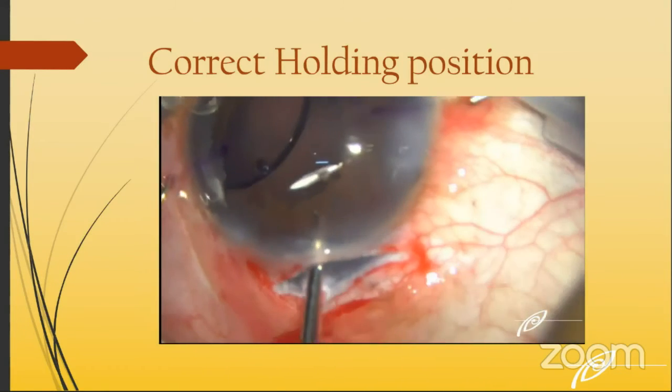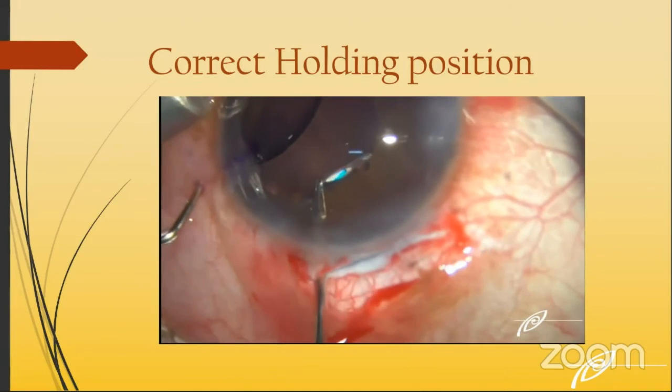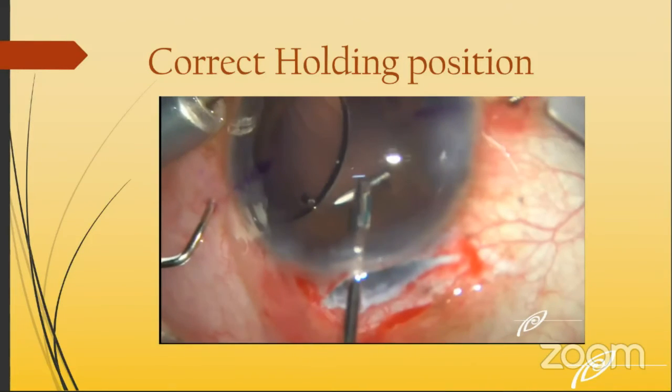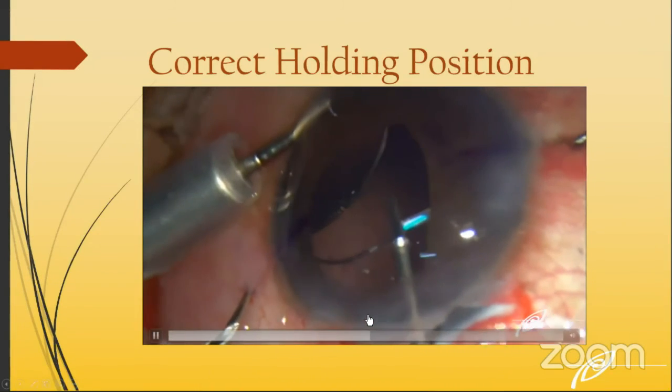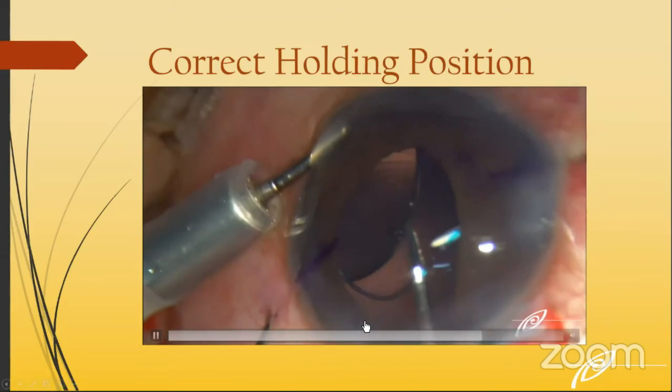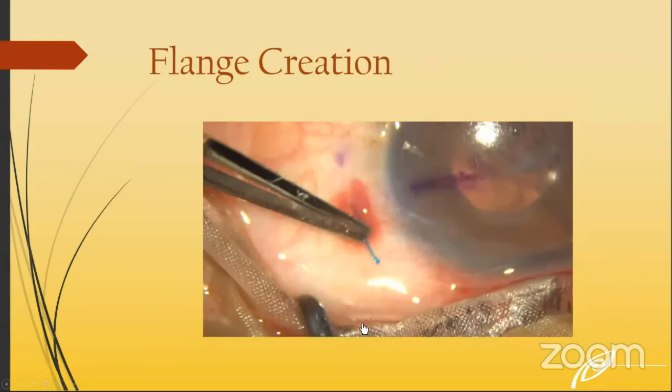So if you hold it too close to the haptic, it won't thread. You have to hold it at the correct position. It's not threading now, it has gone out. And then we have to hold it slightly away so that it threads inside. This issue arises mostly with the trailing haptic, because the leading haptic is usually easy to thread.